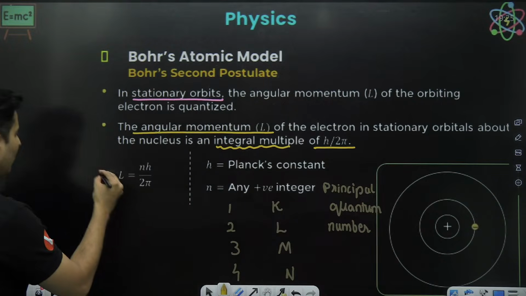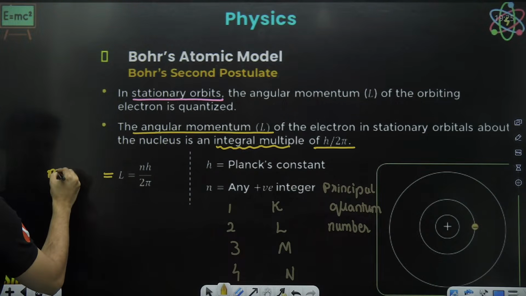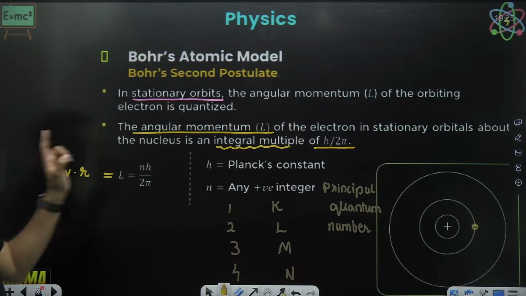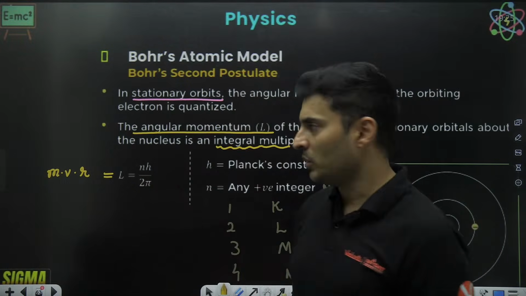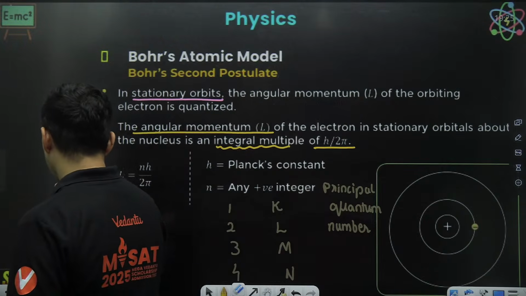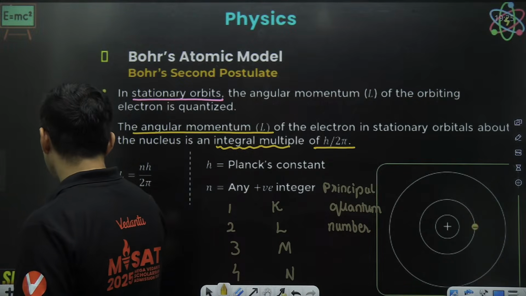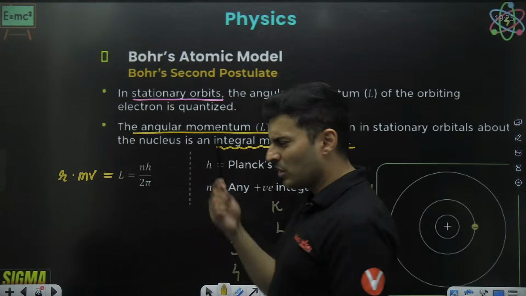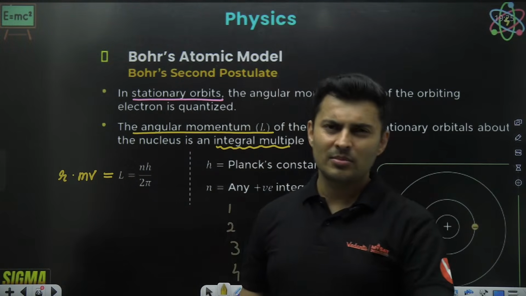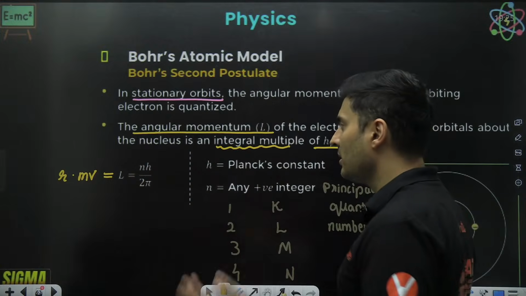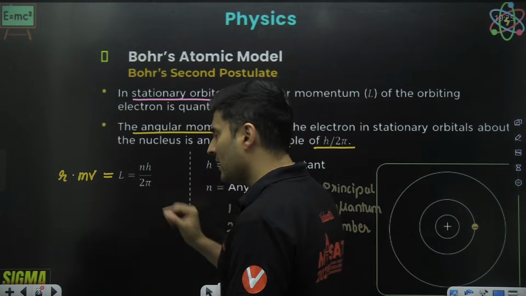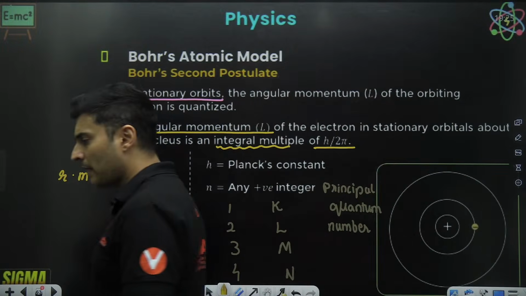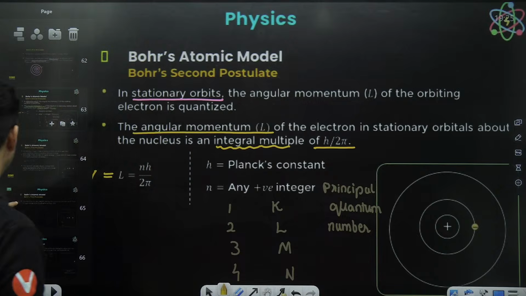If you need the formula for angular momentum and you have forgotten, rotational motion, mass into velocity into radius, mvr or rmv, whatever you want to use. Generally better to write it in the correct way, so I'll put r into mass into velocity. It is one and the same thing, but there is a cross product, and the cross product goes r cross mv. That's why I'm sticking to the same order of alphabets, r cross mv or rmv. R is the radius, m is the mass of the electron, v is the speed of the electron. Is this absolutely clear? Everybody with me? Very good.